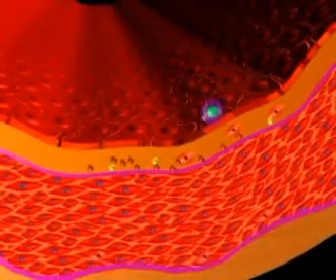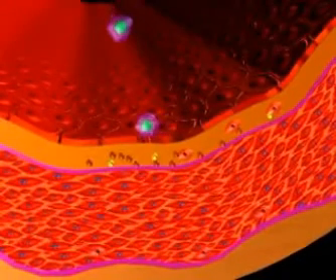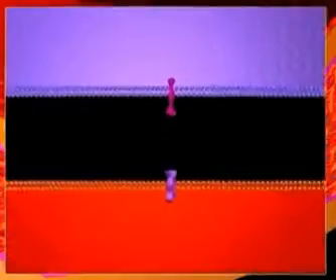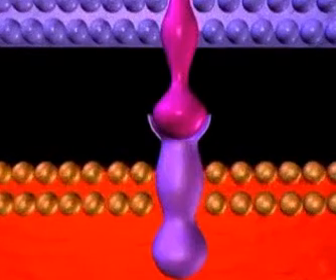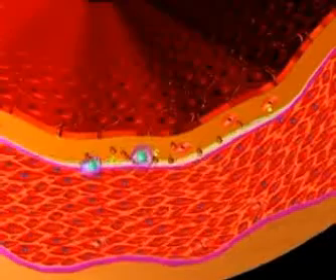Modified LDL particles can incite an inflammatory response in endothelial cells that line the inner surface of arteries. These cells then express adhesion molecules that capture inflammatory white cells from the blood. These inflammatory cells then penetrate into the artery and take up modified lipoprotein particles to become foam cells, the hallmark of the early atherosclerotic lesion.